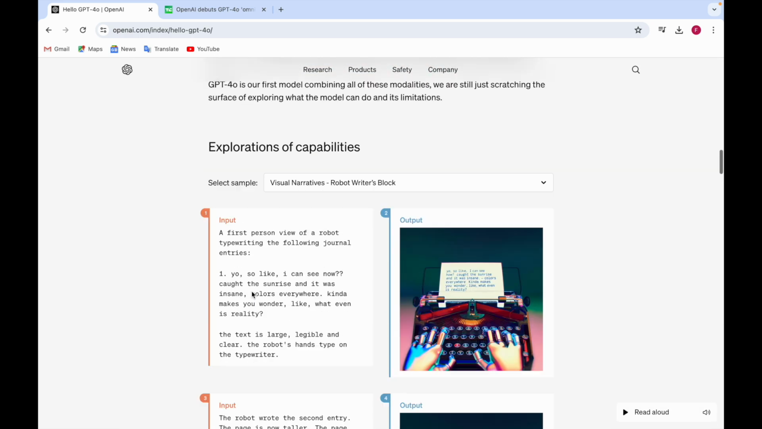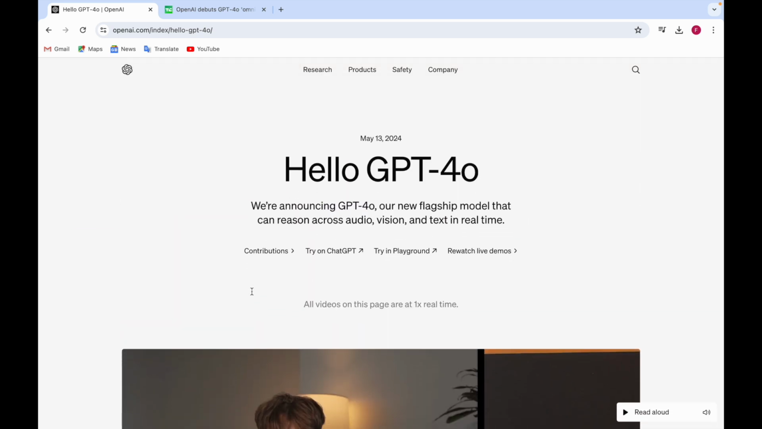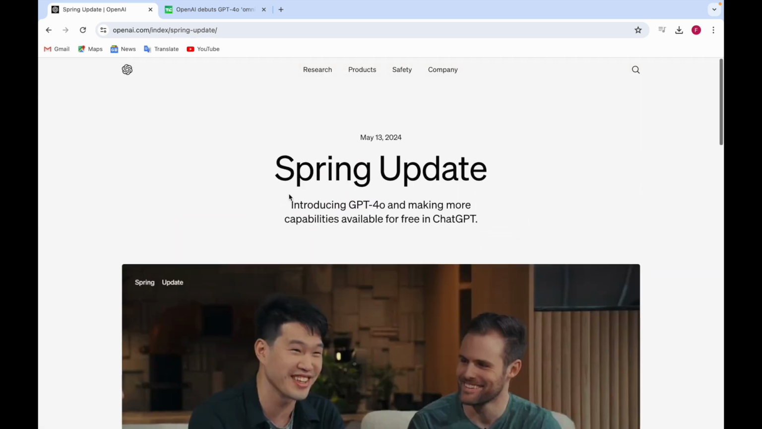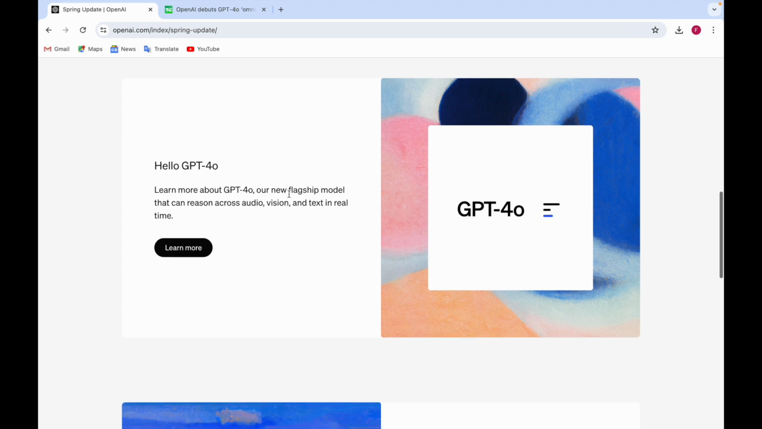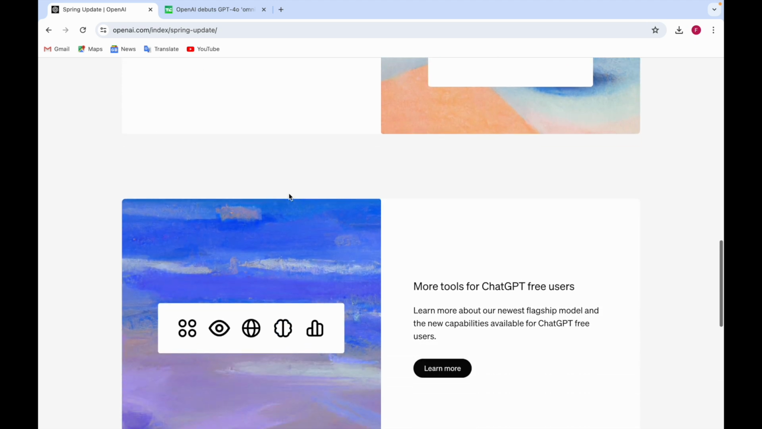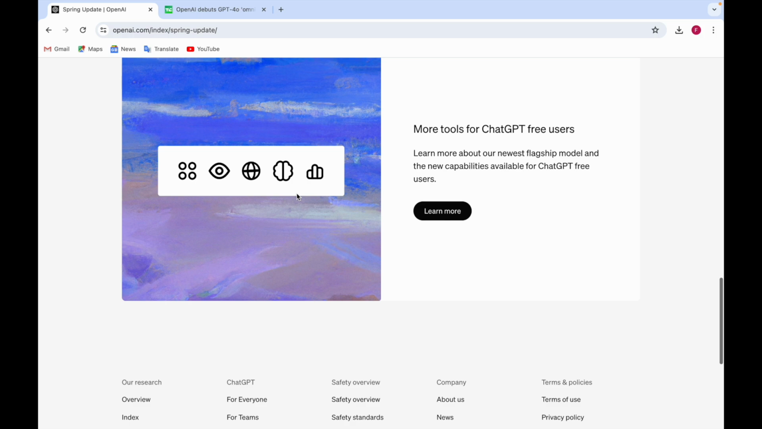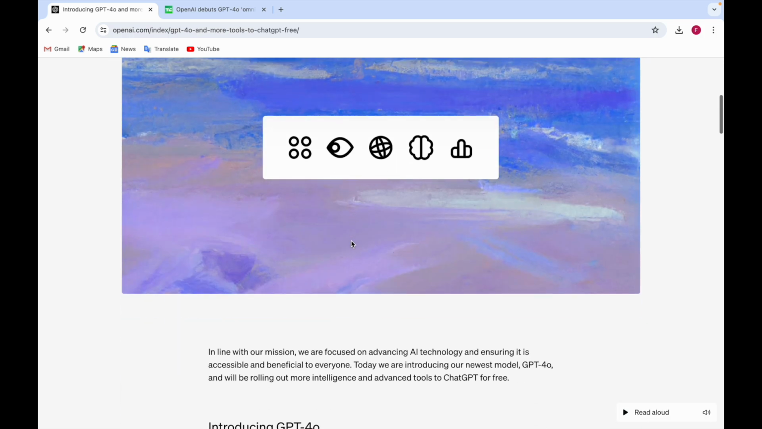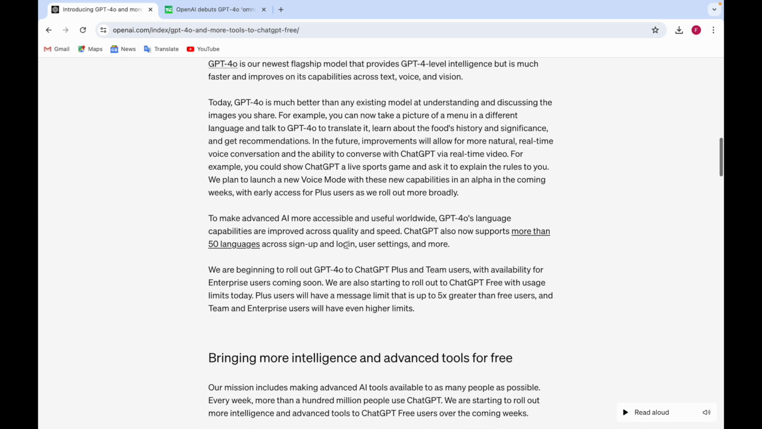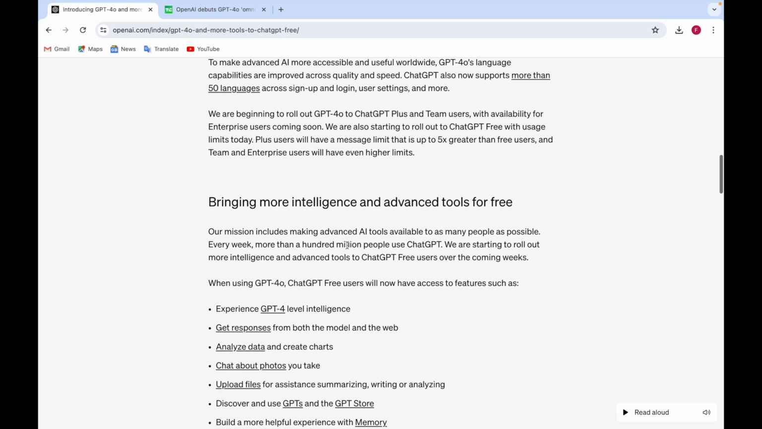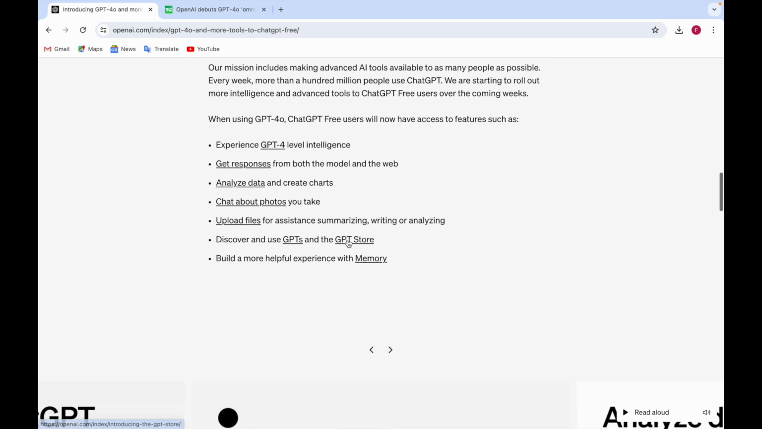So here are all the capabilities, and on this website you can go through them. You can rewatch the live demos about it. Here you can learn more about it, and there are some more tools. You can learn more about the tools and the advancements. So here you can experience it.